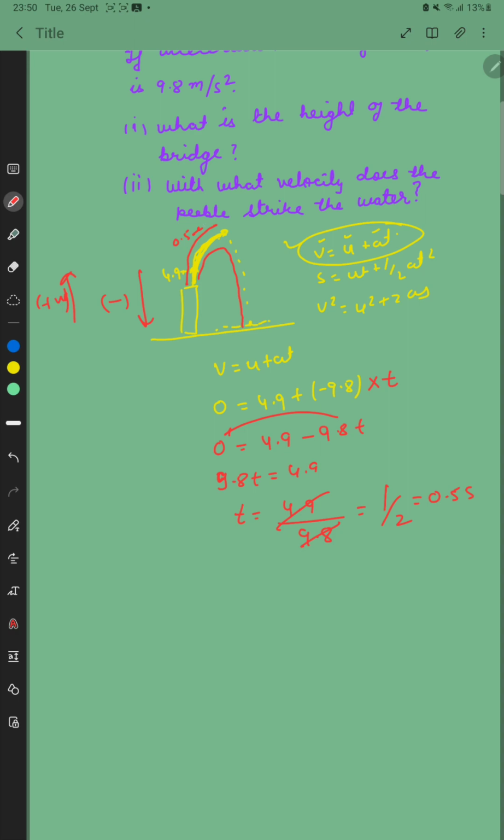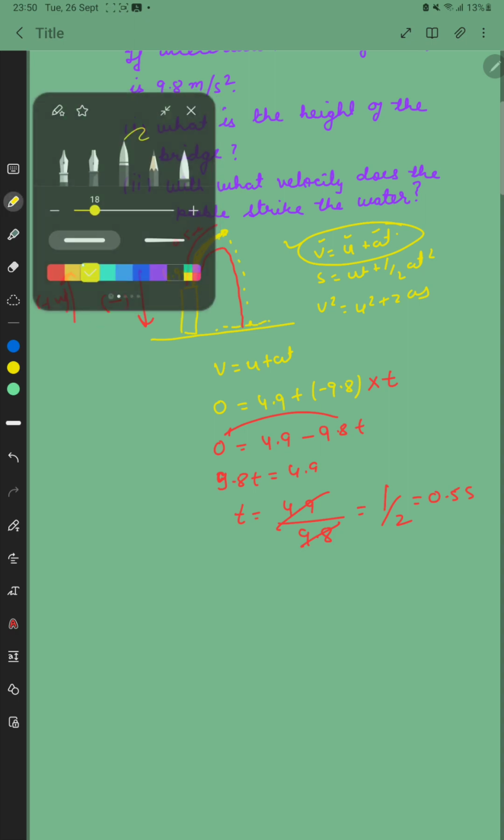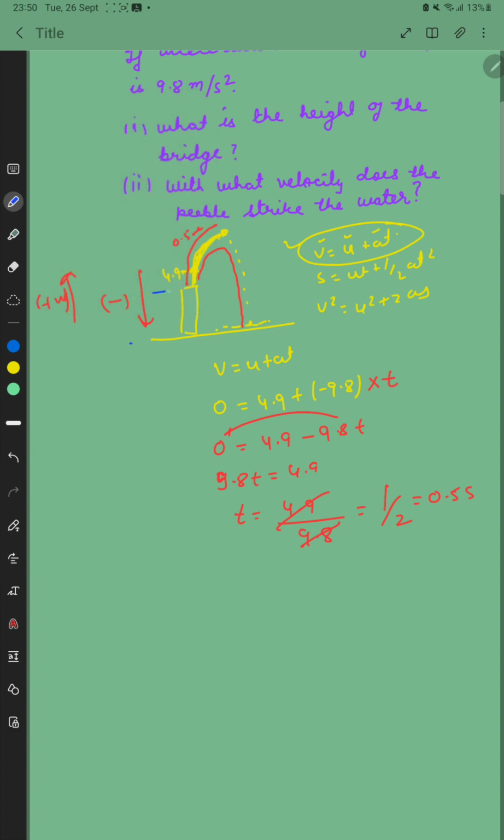Now one trick is here, listen carefully. If an object goes upward and comes back to the same level, the time taken to go up will be equal to the time taken to come down to the same level, that is, time of ascent will be equal to time of descent. So to go upward is 0.5 seconds, and to come downward to the same level is also 0.5 seconds. So the total time is 0.5 plus 0.5, that is 1 second.